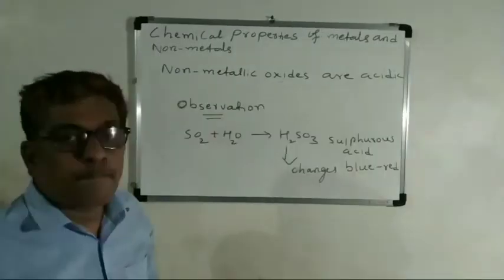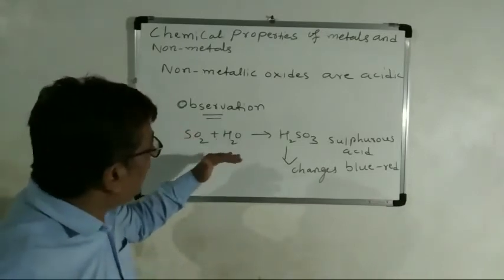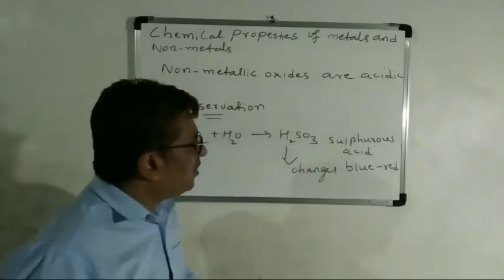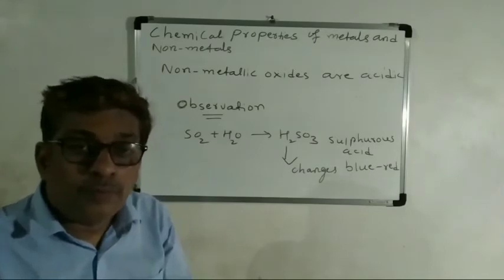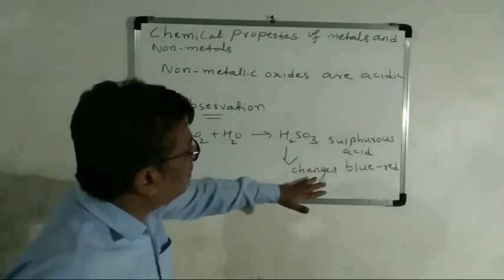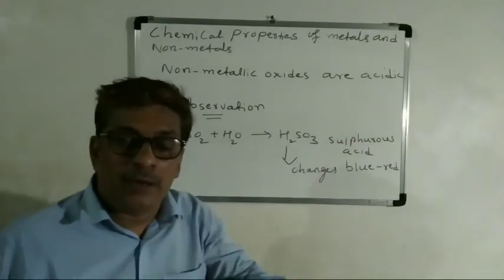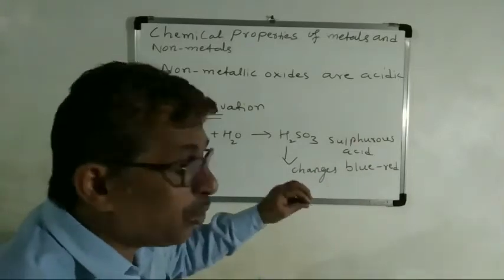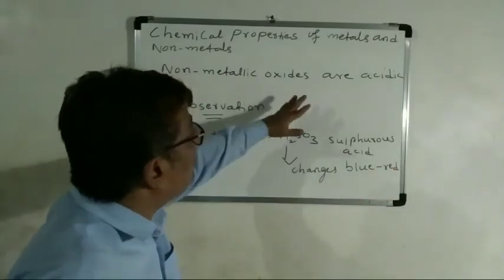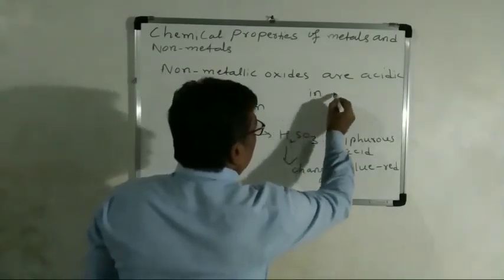Okay, students. Now we'll see the observation. When sulfur dioxide reacts with water, sulfurous acid is formed. In this sulfurous acid, we keep blue and red litmus paper. When you dip the blue litmus paper in the solution, it changes to red in color. So this shows that it is acidic in nature.